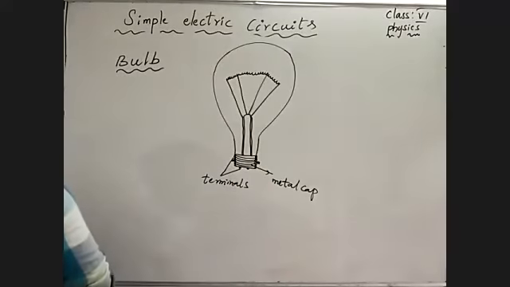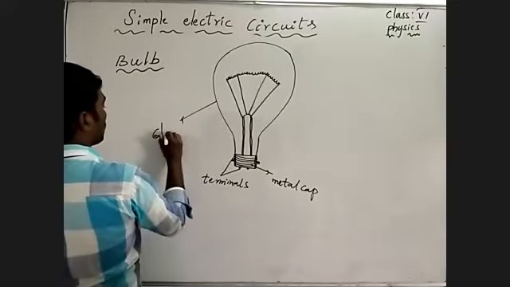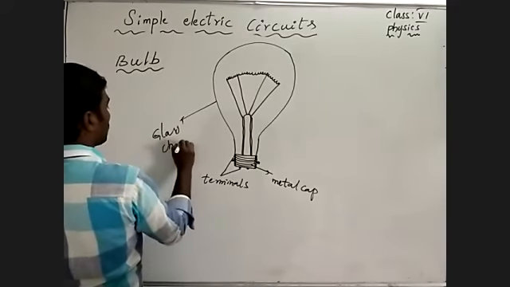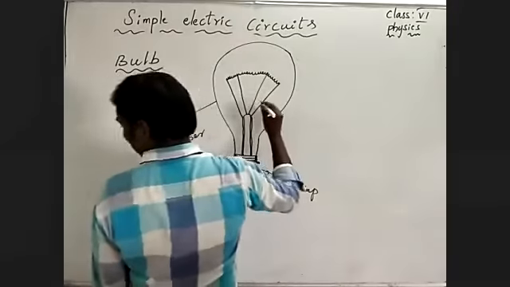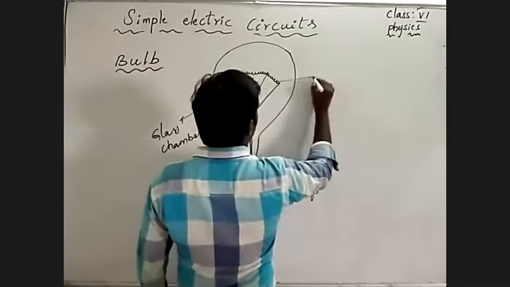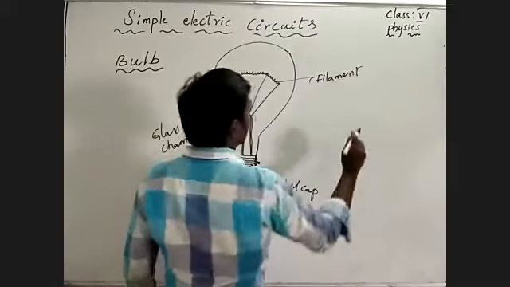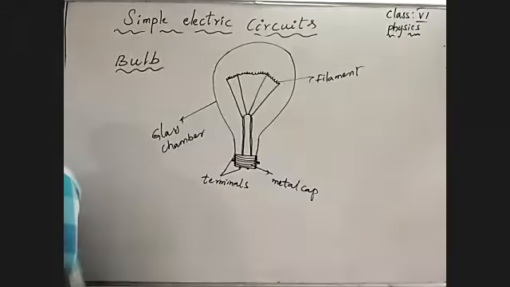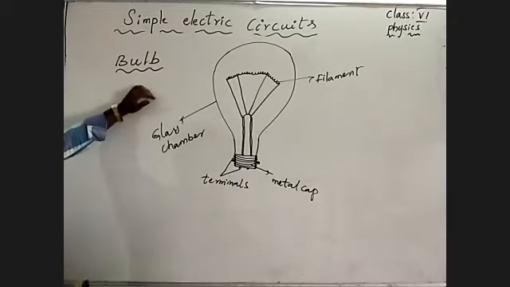And coming to that, the filament and glass chamber. This is a glass chamber, and this is a filament. See that? This is the shape of the bulb.